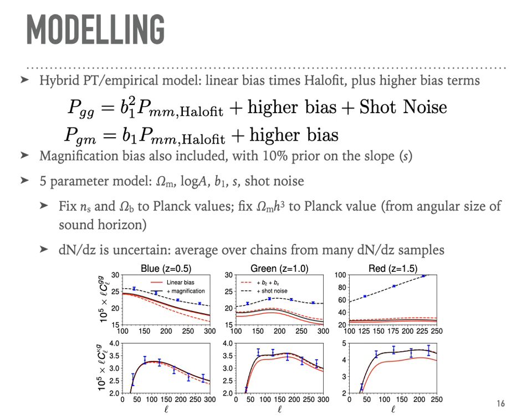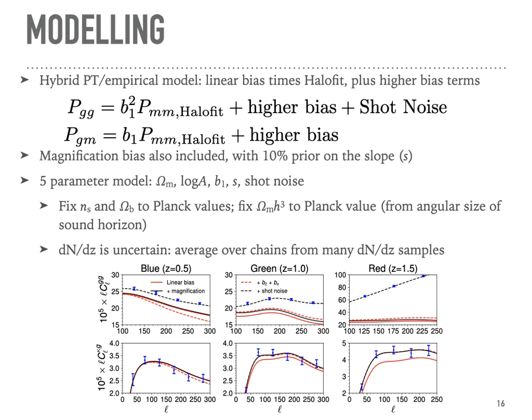And then, so at the end of the day, we have a 5-parameter model. There are 2 cosmological parameters that we're varying, omega matter and the amplitude. Linear bias, we have a slight freedom in this number density slope, and then we have the shot noise. And so here on the bottom, I'm just showing those different terms, autocorrelation on the top, cross-correlation on the bottom.